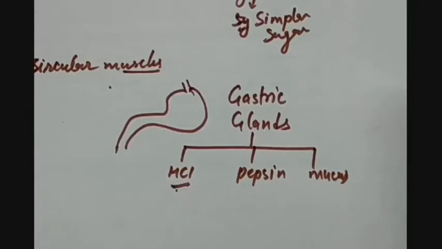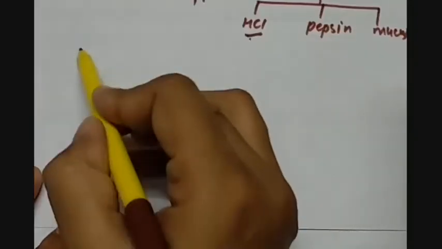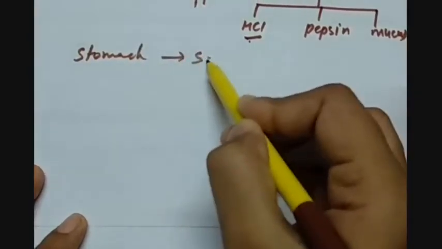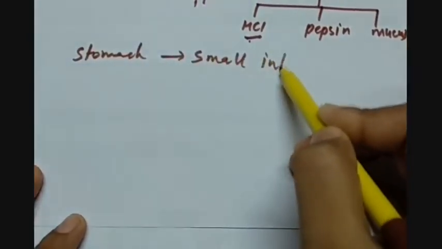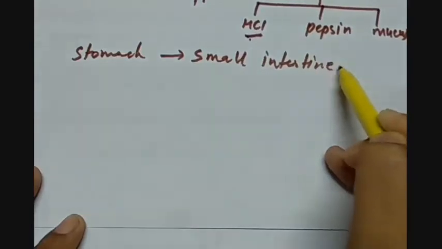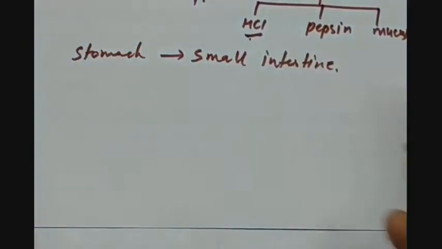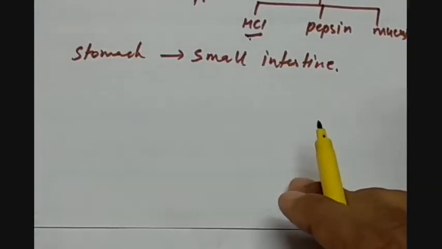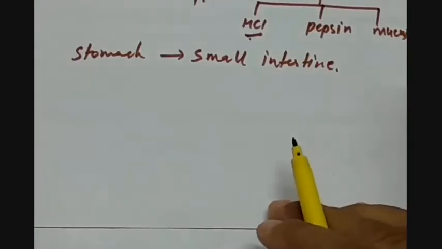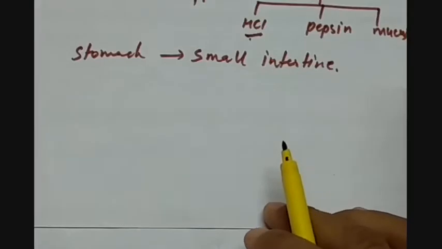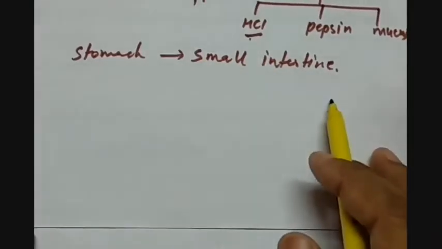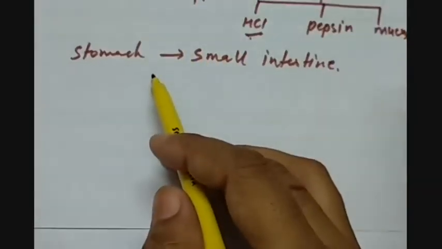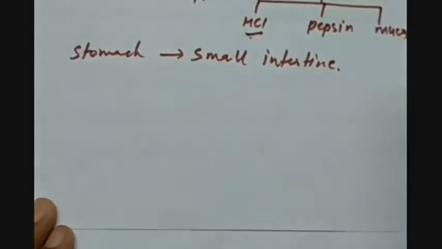Now from here, from stomach to small intestine. Small intestine is 8 to 9 or 12 meters long, but they are arranged in coils, and that's how they take a very small space. And most of the digestion of the food takes place in the small intestine only. And how does the food enter into the small intestine? Through the sphincter muscles. So what happens in the small intestine?